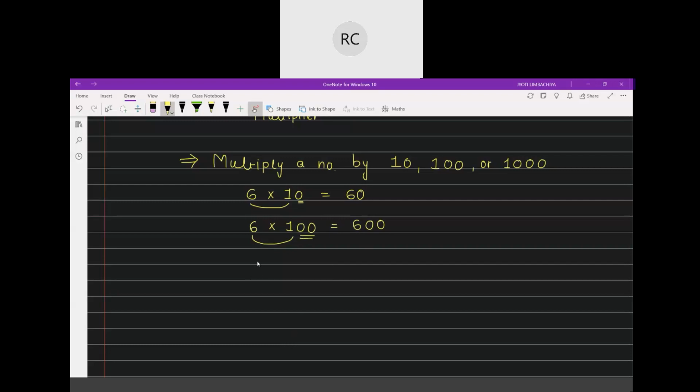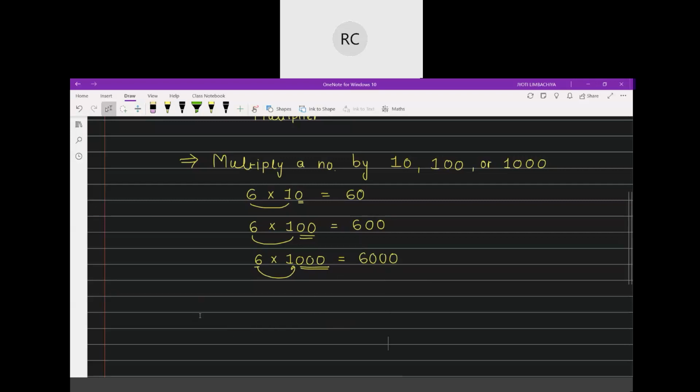Let's take the example of 1000. 6 multiplied by 1000. So 6 multiplied by 1 will give you 6. And then you add 3 zeros. You just put 3 zeros. So this is 6000. So this is how you multiply.